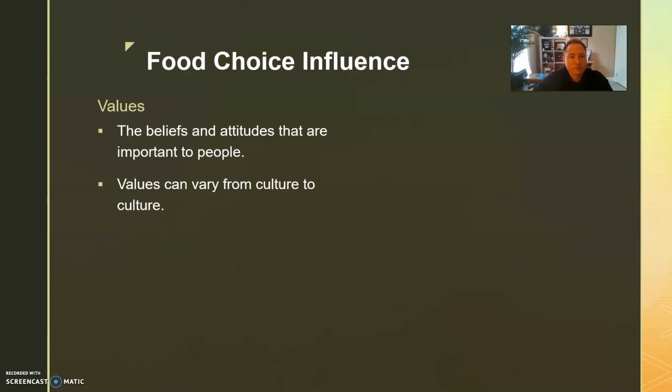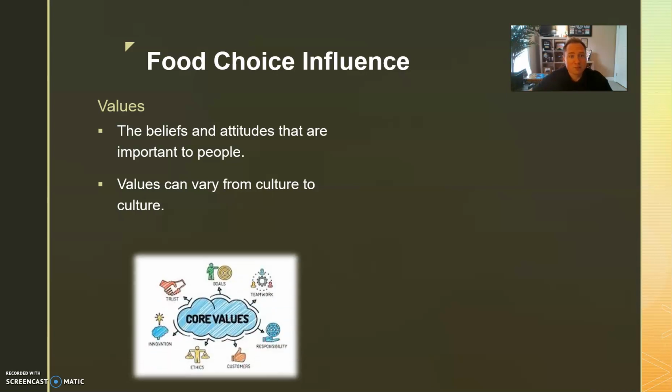Values. These are the beliefs and attitudes that are important to people. Values can vary from culture to culture, and because of values, it can impact what you eat and how you eat, whether or not you value healthy choices or whether you value high protein diets. It can really impact your food choices within your friend group or even your family.